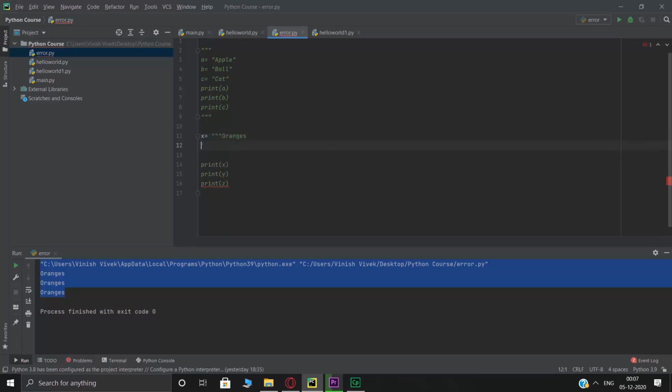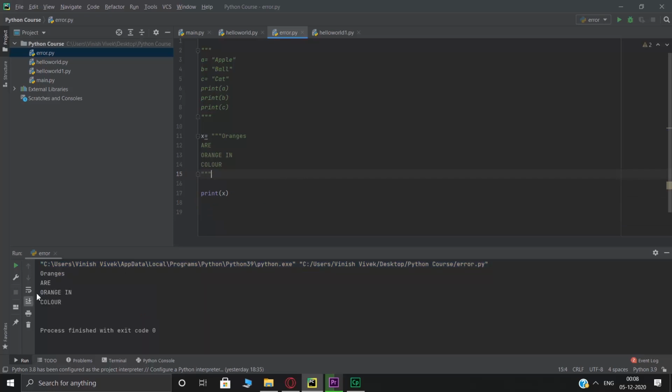Right, oranges are orange in color, and double inverted commas, but 3 of them. Alright, so this is basically a multi-line string. So when you print this, Control Shift F10, as you can see, the same way you've written it down here, it appears over here. So this was a multi-line string.